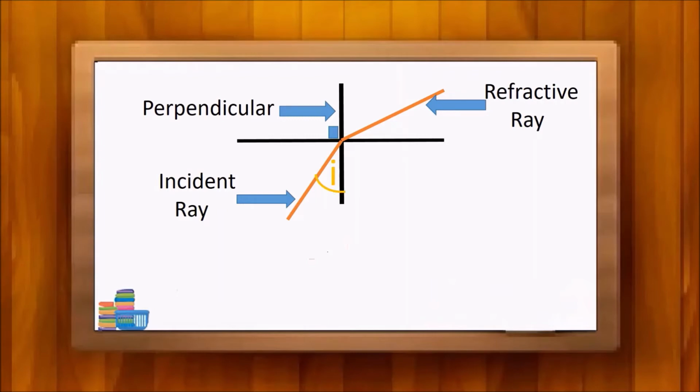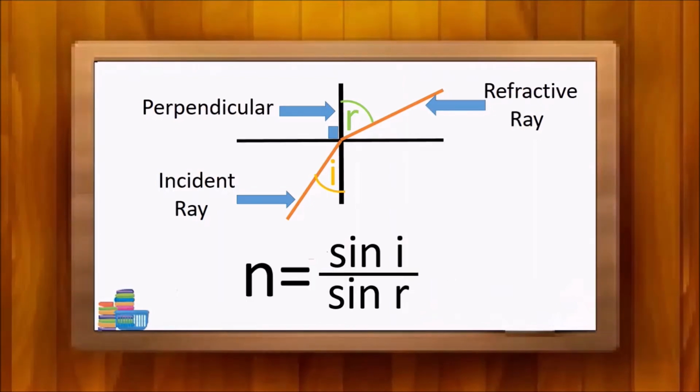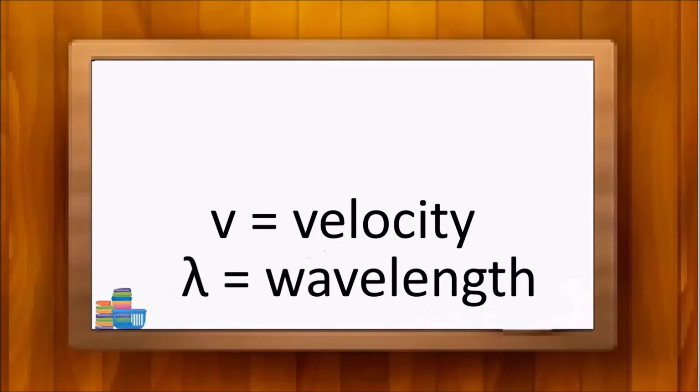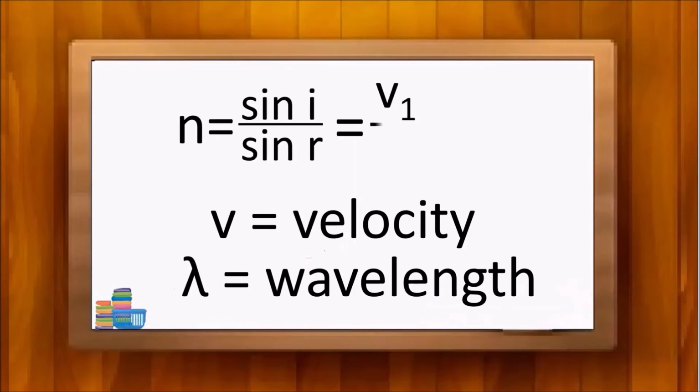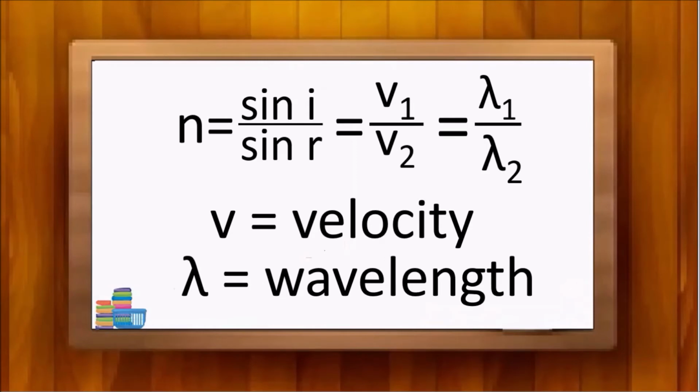i is the angle of incidence, the angle between the incident ray and the perpendicular. And r is the angle of refraction, the angle between the refracted ray and the perpendicular. The ratio between the sines of i and r is the refractive index n. This is a unique, constant real number for a particular couple of transparent media. This bend of a light ray is caused by the difference of velocity v and wavelength lambda between the 2 media. So refractive index is also defined as v1 over v2, the ratio between the velocities of the 2 media, and lambda 1 over lambda 2, the ratio between the wavelengths of the 2 media.